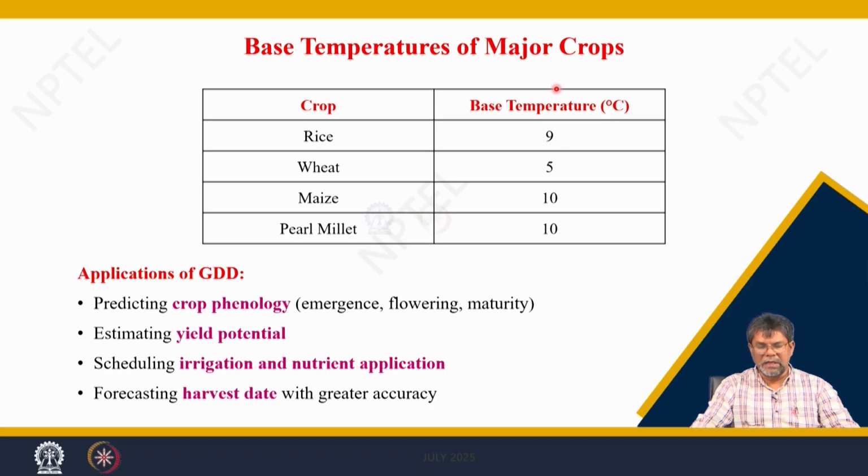So, these are the applications. We apply this growing degree day concept for predicting crop phenology, or the different durations of the crop phases. It also helps in estimating yield potentials, scheduling irrigations and nutrient application based upon the developmental phases, because we predict the developmental phases accordingly. We recommend nutrient and irrigation management for the different growth phases. We also forecast harvest dates based upon the growing degree days. So, we will give you an example to explain the use of growing degree days in predicting the developmental phases and yield formation.